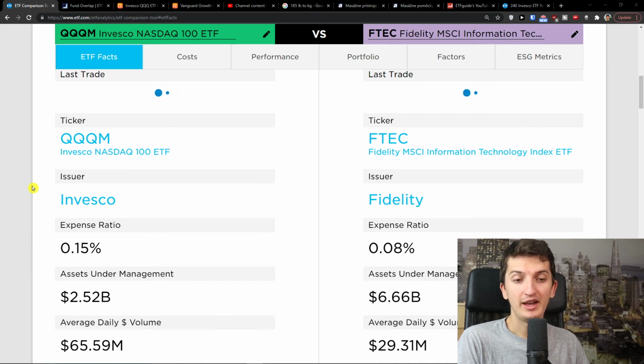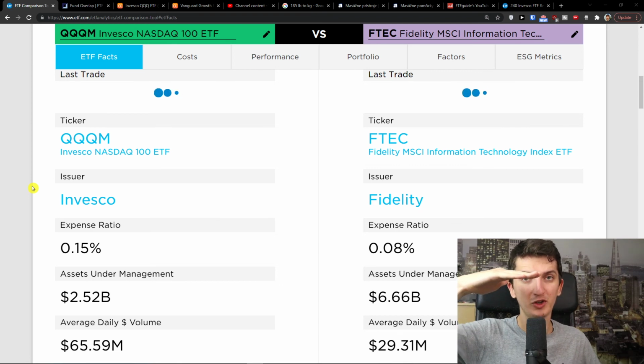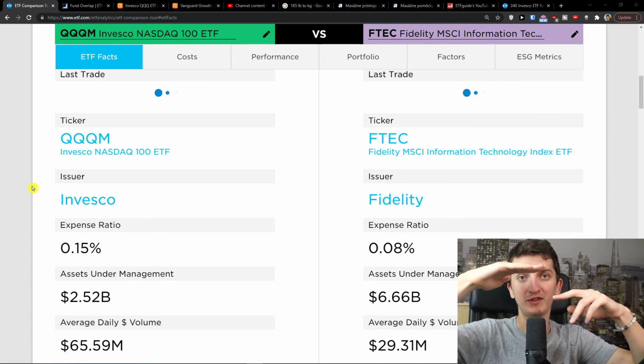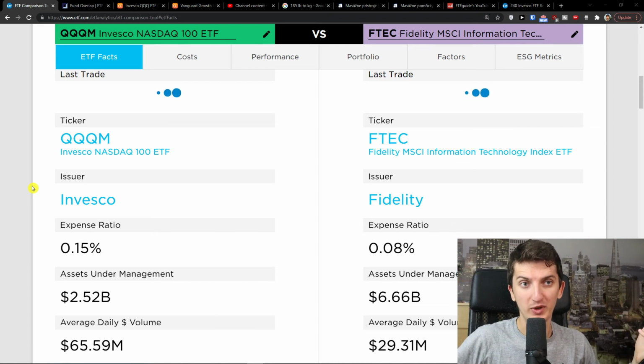Expense ratio is, let's say that you're going to invest $10,000 and the management fee would be $15. But they didn't want to do it for QQQ because they would be losing money. Because when they have a 0.20% expense ratio for QQQ, they don't want to put it to 0.17, 0.16. And so they created a new product for new upcoming investors.